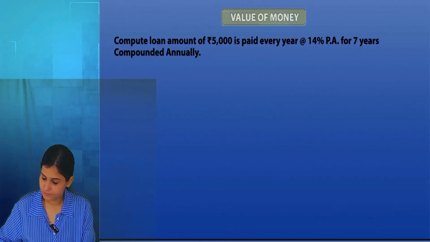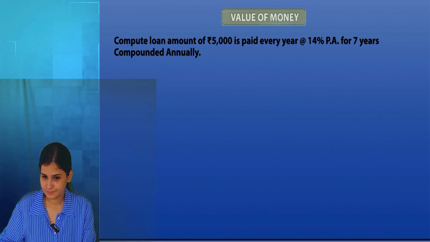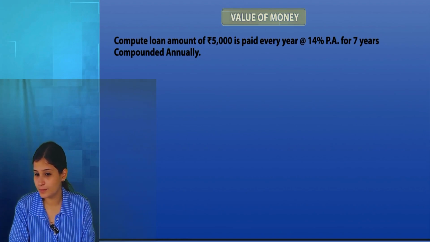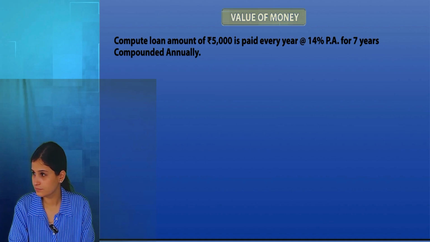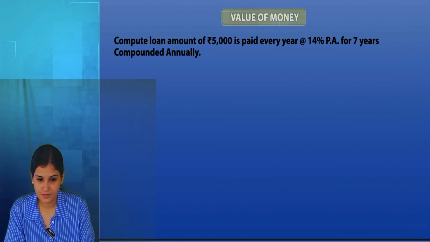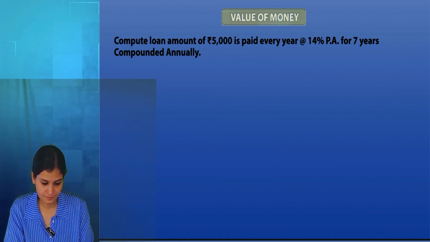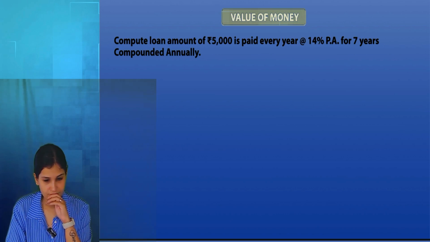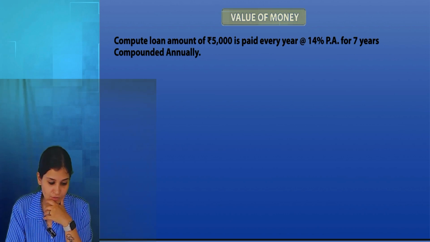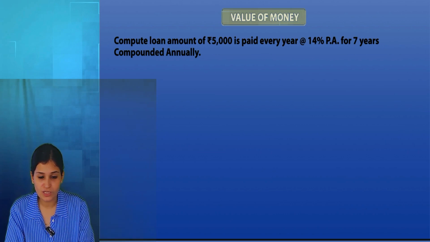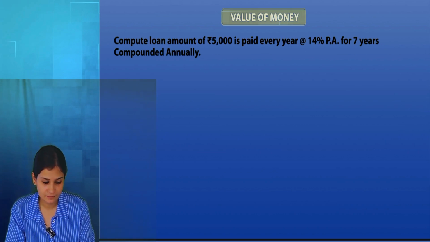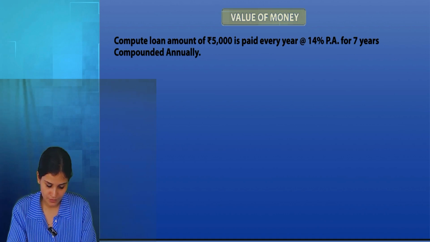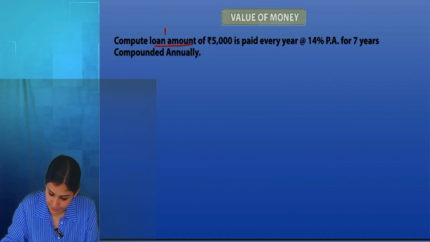Try. Outstanding amount. Start. Compute the loan amount. If I want to compute the loan amount, it is always present value. So we have to find present value.